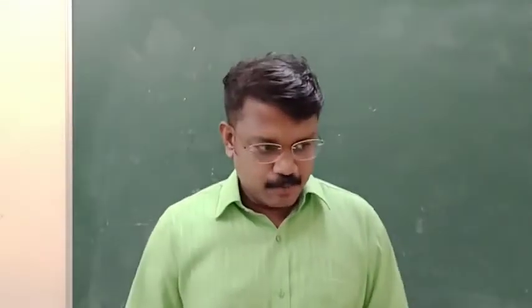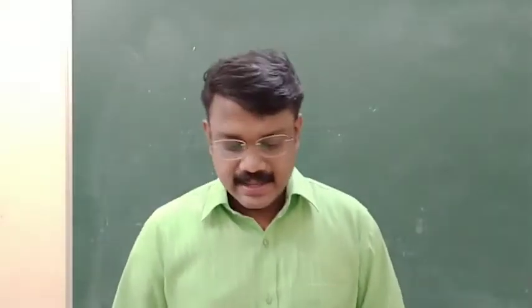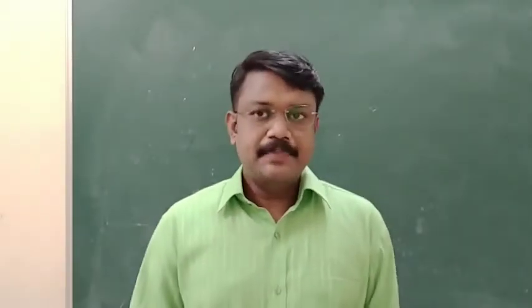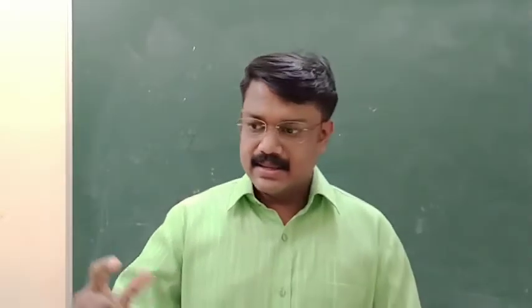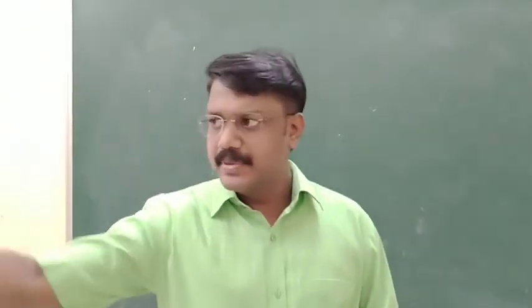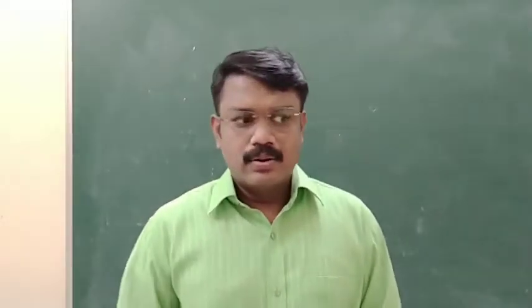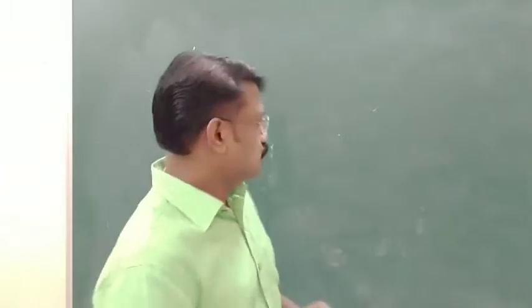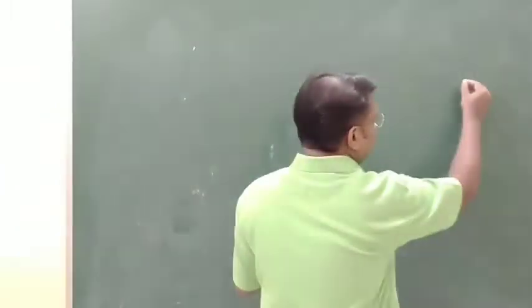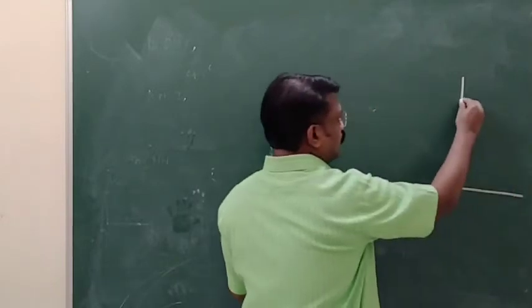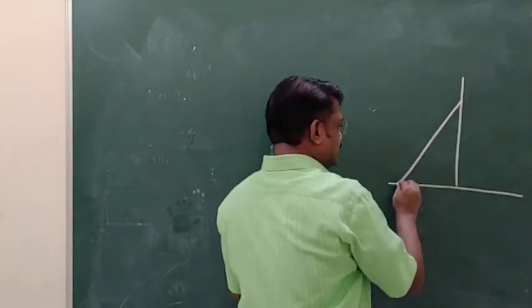So a special kind of problem in physics is the ladder problem, the leaning ladder problem. That means a ladder is placed on a wall in a slanted direction. Suppose you have a wall here, and on this wall a ladder is placed like this.